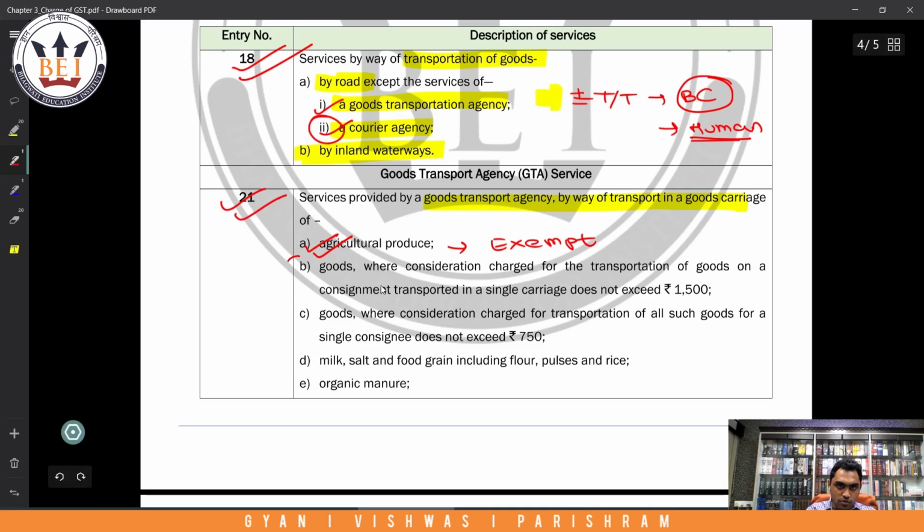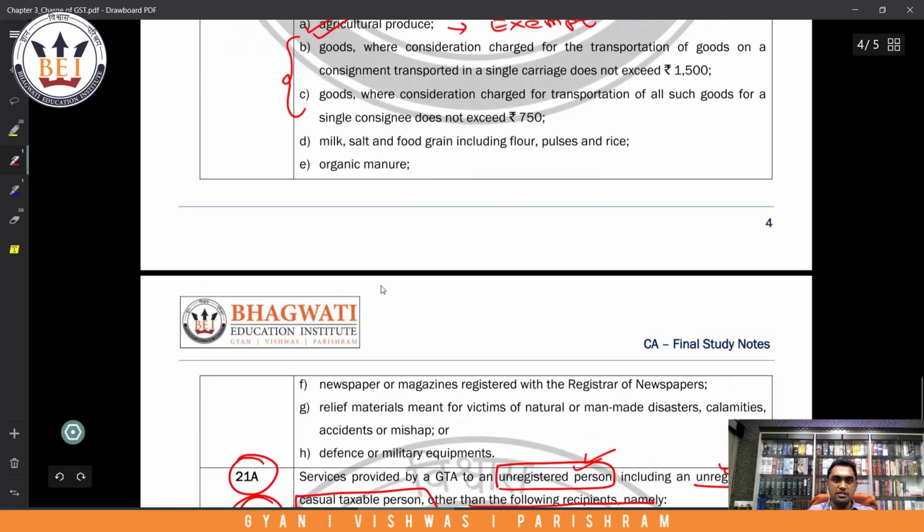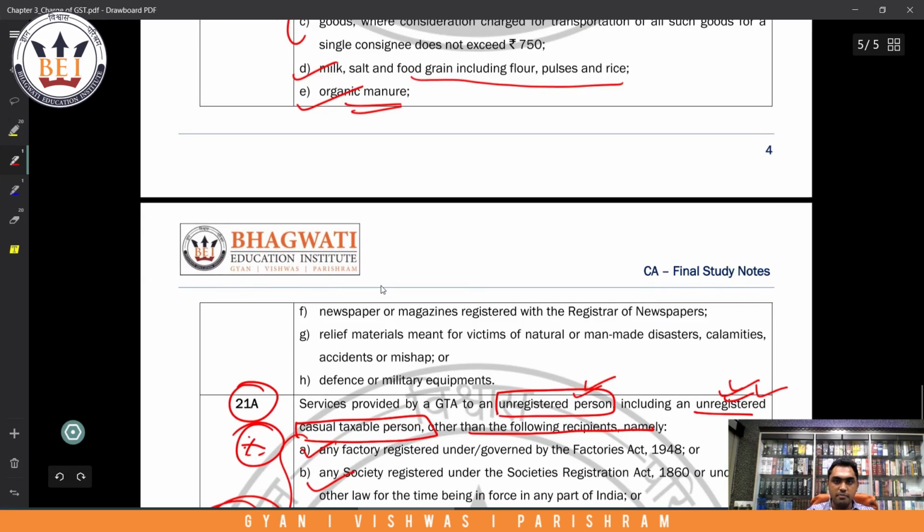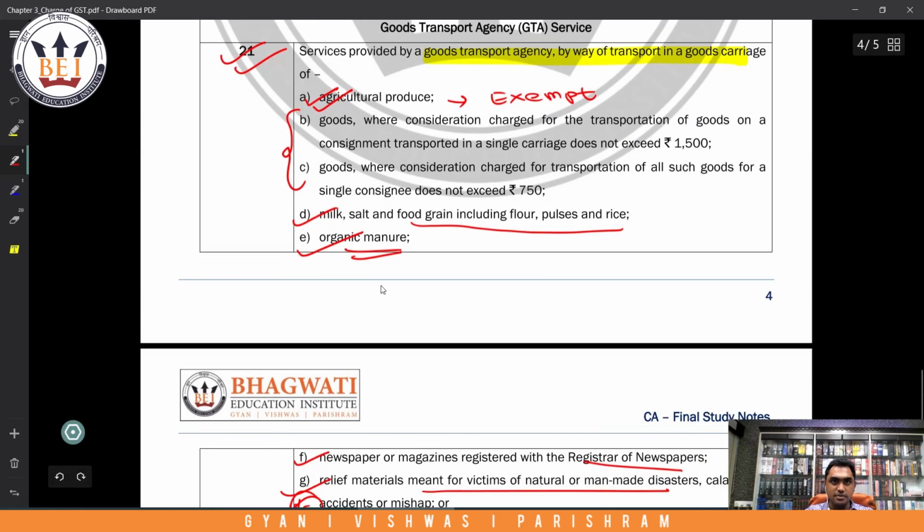Superb. For now, leave B and C. We will come back to B and C. D. Milk, salt, food grains including flour, pulses and rice transported, exempt. Organic manure transported, exempt. Newspaper, magazine registered with the registrar of newspapers, exempt. Relief material for victims, exempt. Very important: defense, because defense is of primary importance for our country. Defense or military equipment transported by GTA will also be exempt. So this is where it is taxable, but based on the specific goods, they have given some exemption.